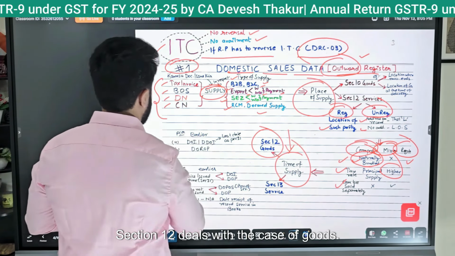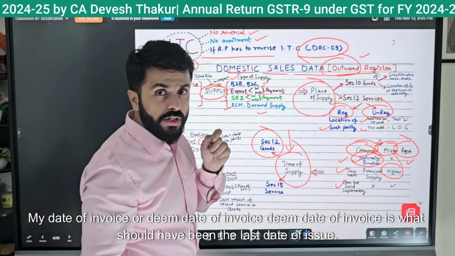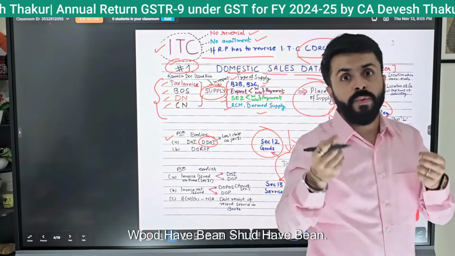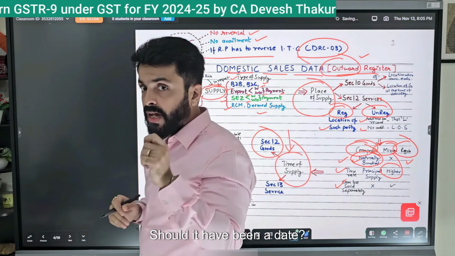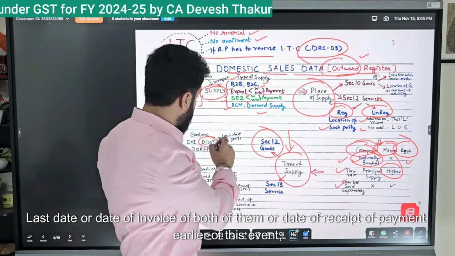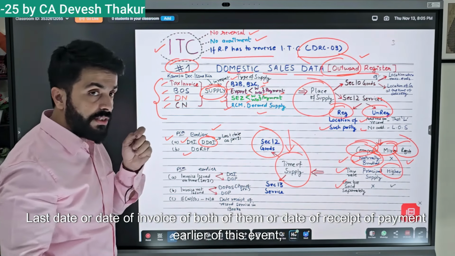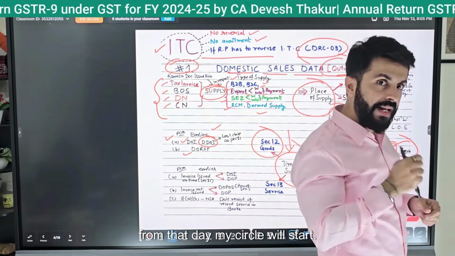Section 12 deals with the case of goods. My date of invoice or deemed date of invoice is what should have been the last date of issue. Would have been, should have been. This is what section 31 says in the case of goods. The last date or date of invoice, whichever of them, or date of receipt of payment, whichever is earlier. If any event happens first, from that day my liability will start.